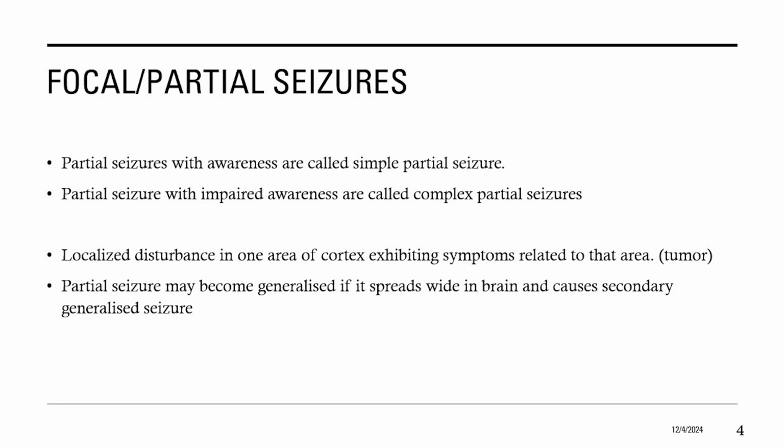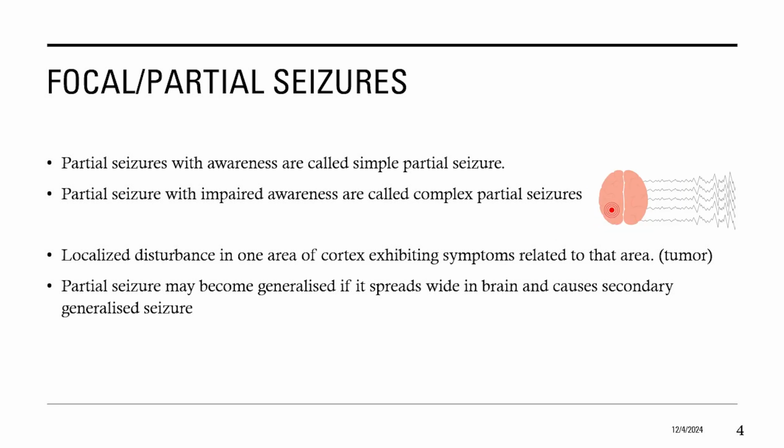Partial seizure with awareness is called simple partial seizure. Simple partial seizures are usually brief, lasting less than 2 minutes. There can be motor signs such as movement of body, vocalization or speech arrest, or sensory signs such as visual, auditory or olfactory changes, psychic signs such as sudden fear and anxiety, or autonomic signs such as dizziness, sweating or tachycardia. Partial seizure with impaired awareness or unconsciousness is called complex partial seizure.